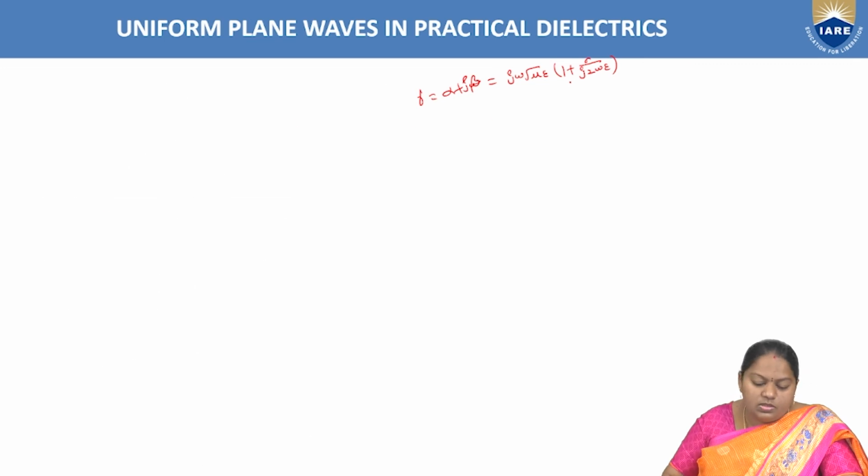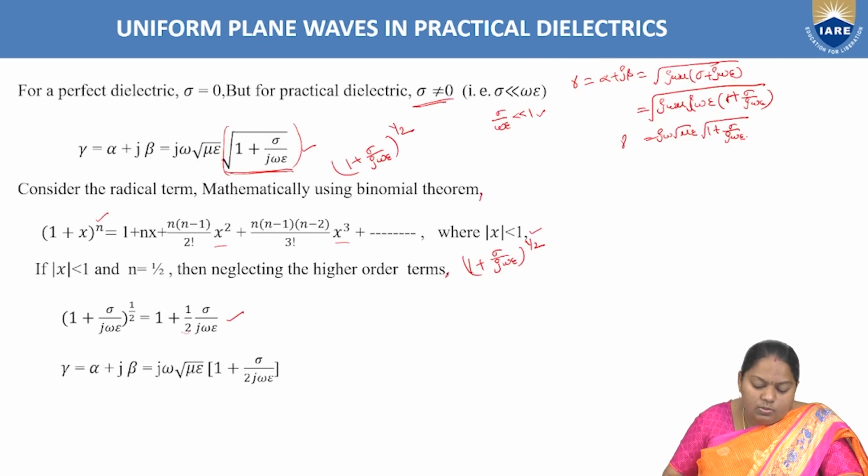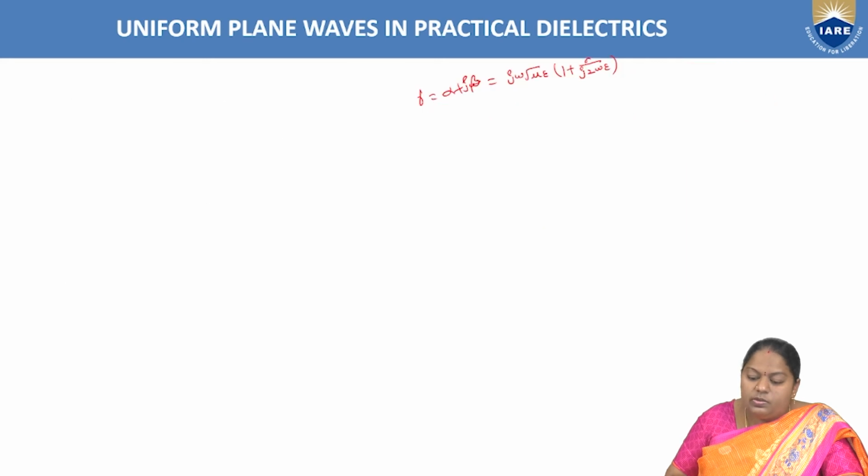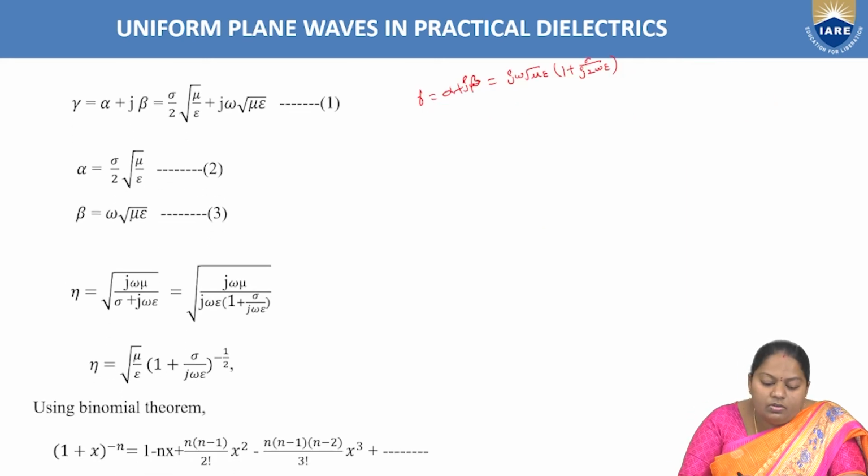Now multiply the term j omega root mu epsilon with the factor inside: j omega root mu epsilon plus j omega root mu epsilon into sigma by 2 j omega epsilon.